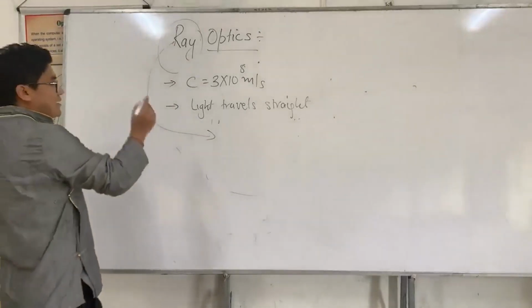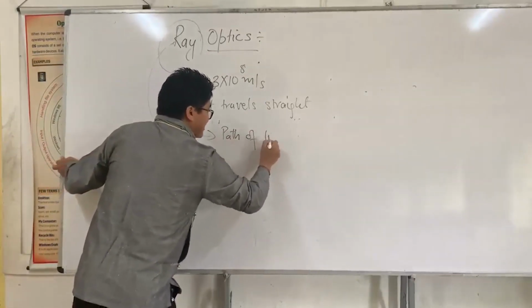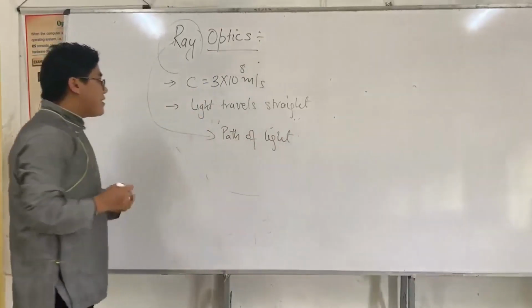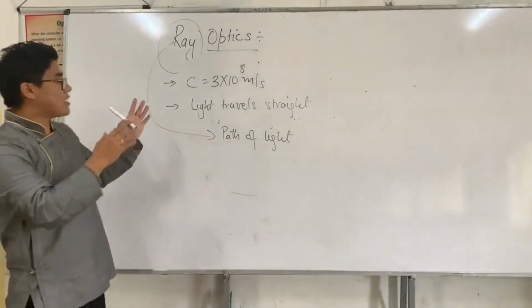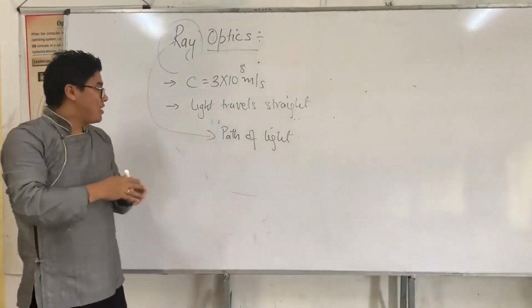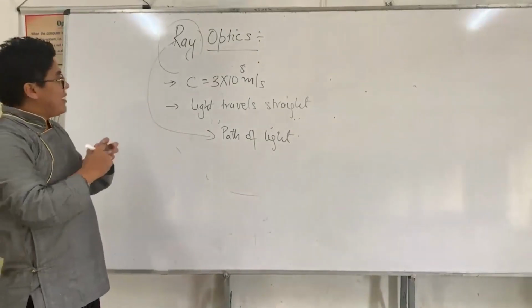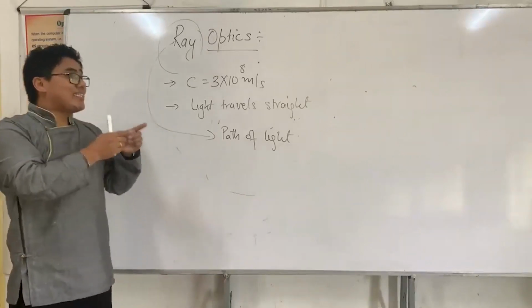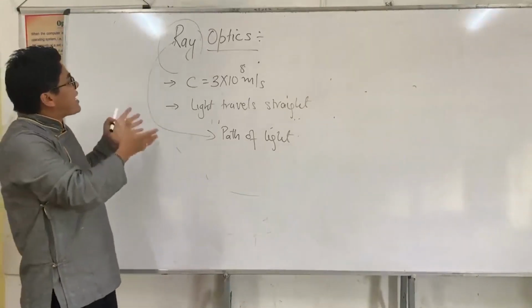The term ray, which we have given to this chapter, is nothing but a part of light. Ray means a path that goes straight. Therefore, we say ray optics, that means the light that travels straight.